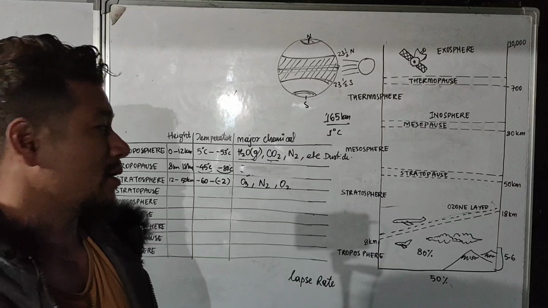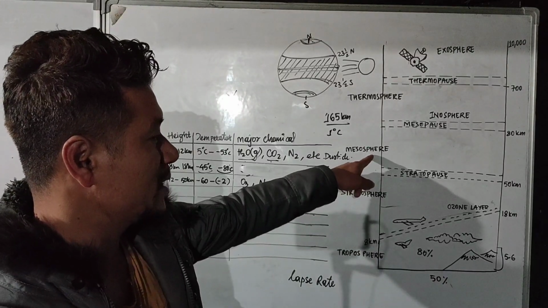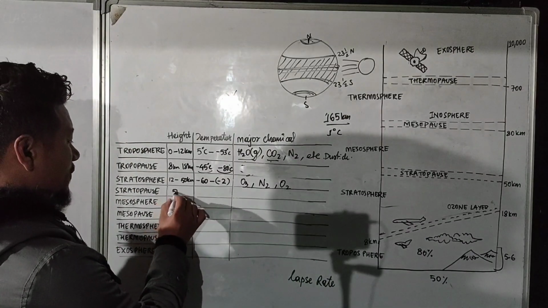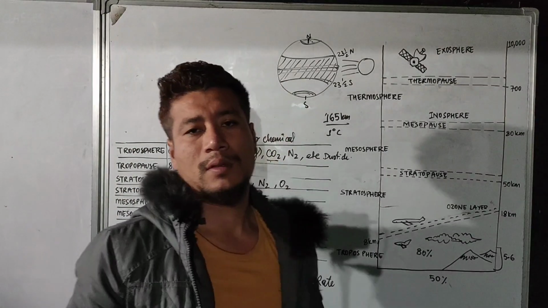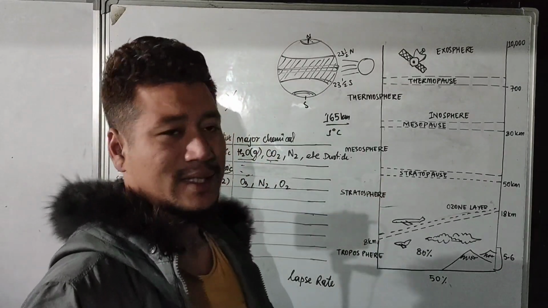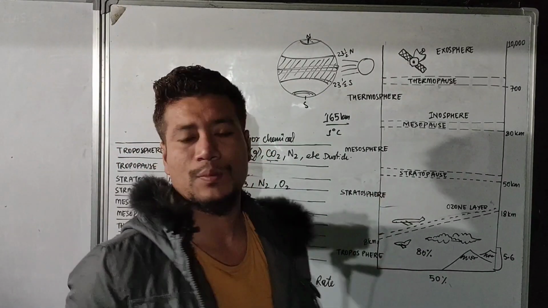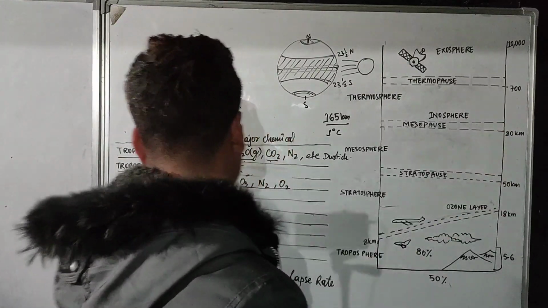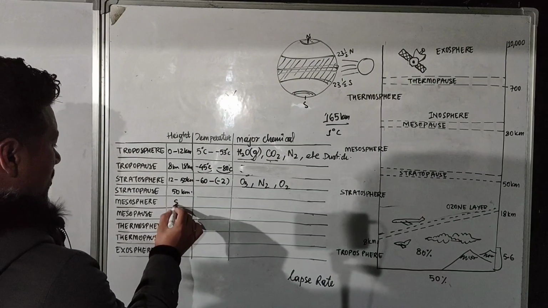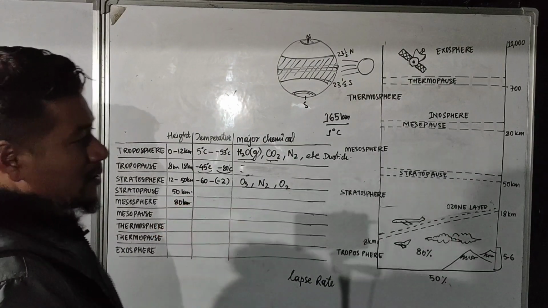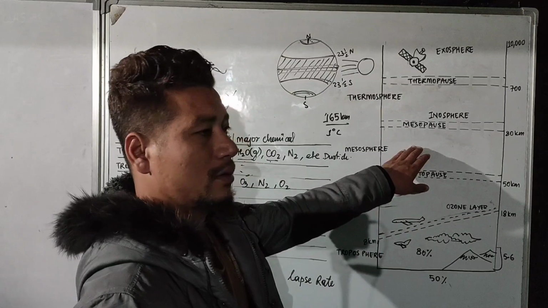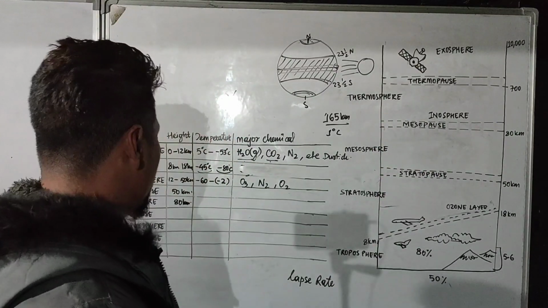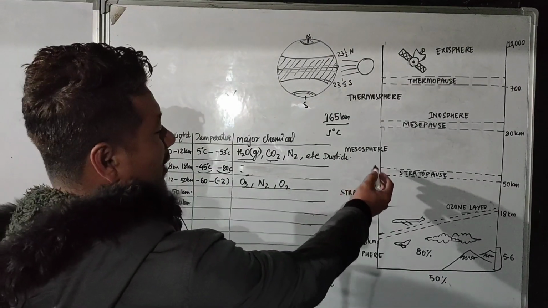The stratopause is a layer which divides the mesosphere and the stratosphere. It is also roughly around 50 kilometers. Now let us discuss the mesosphere, which starts exactly where the stratopause ends. It goes approximately from 50 kilometers till 80 kilometers. This is the third lowest layer of the atmosphere, where the temperature will again reduce.